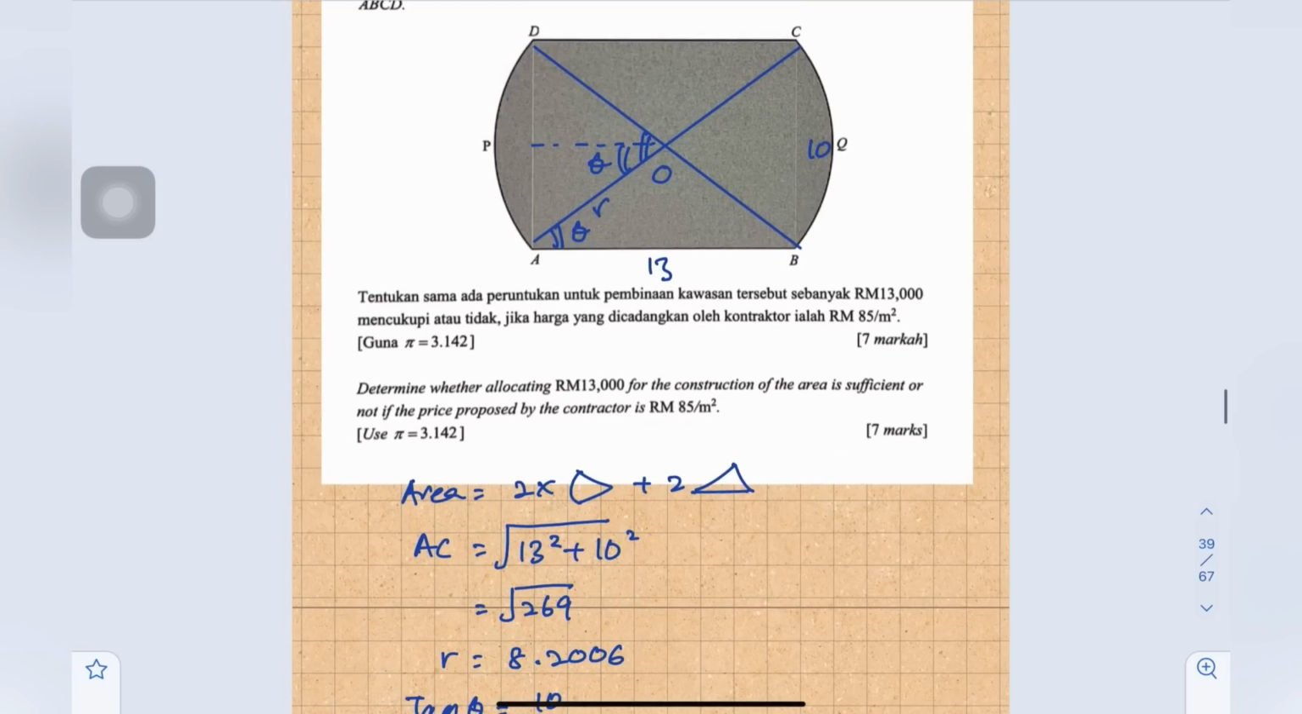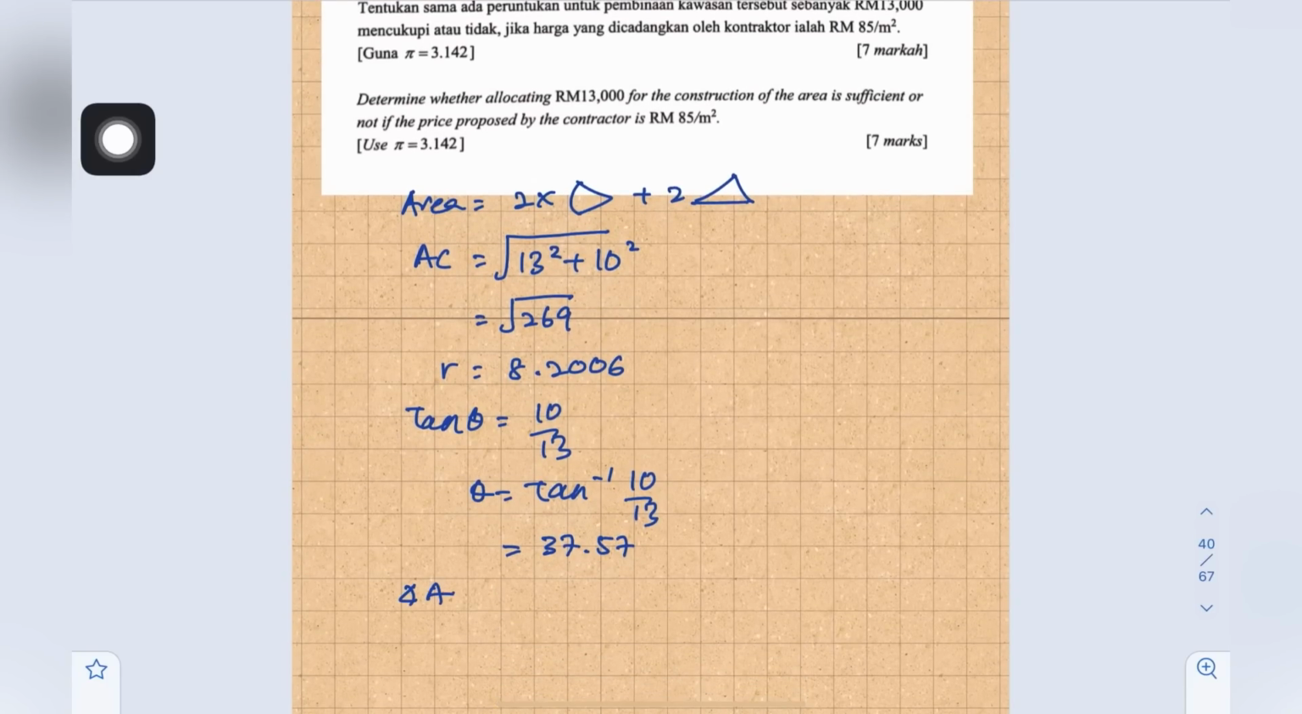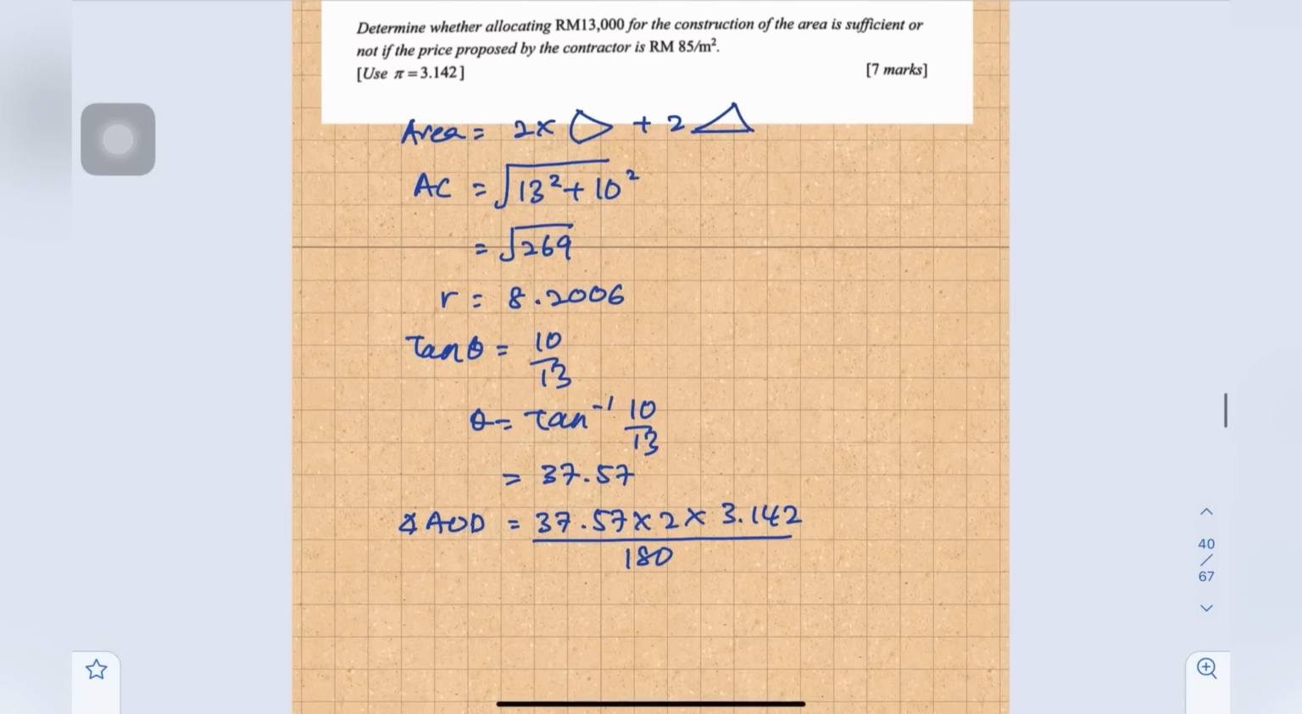To find angle AOD, we take this angle times 2. So angle AOD equals 37.57 times 2. Convert to radians: times 3.142 divided by 180. The angle is 1.312. So we are done finding the radius and angle, and now we can find the area.